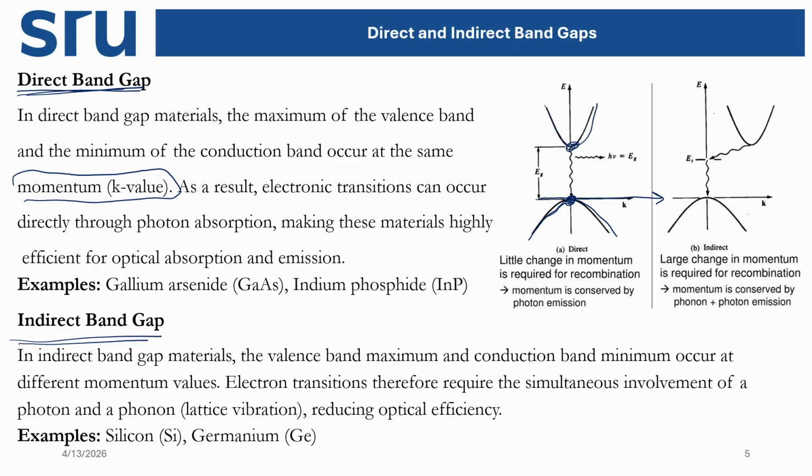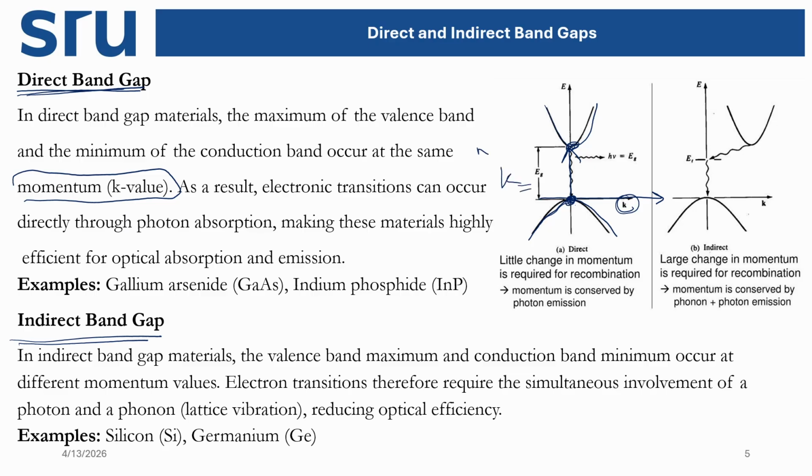So when k is the same and the transition is taking place without changing k, the interaction takes place directly from the valence band to the conduction band. This process we call direct band gap. So here the transition takes place from the maximum point of the valence band to the minimum of the conduction band where the k value does not change.